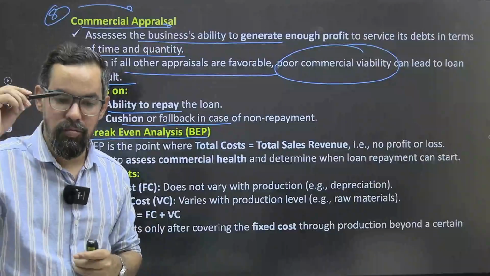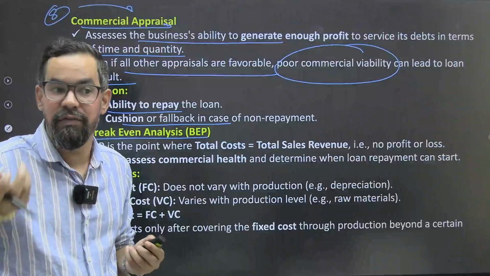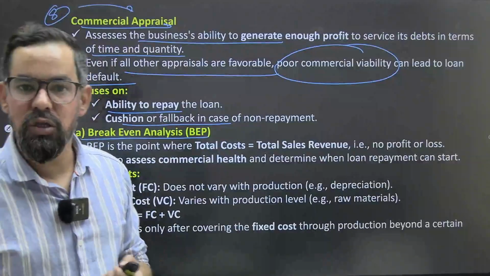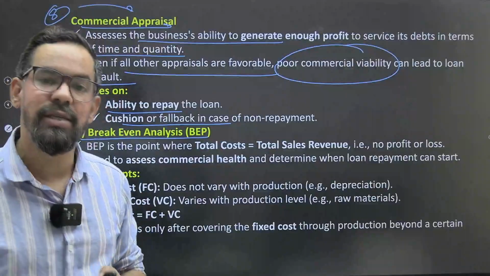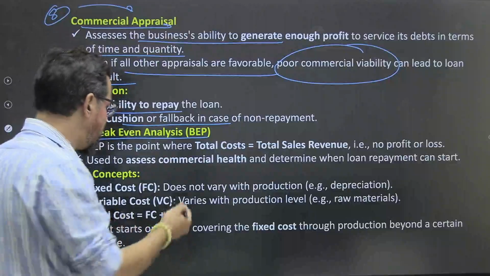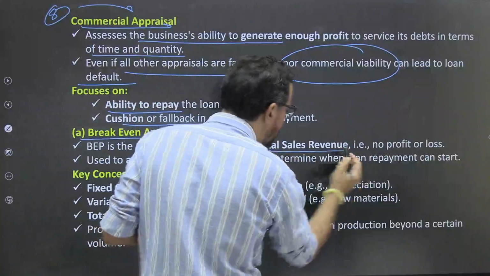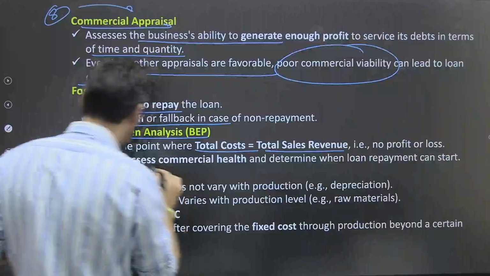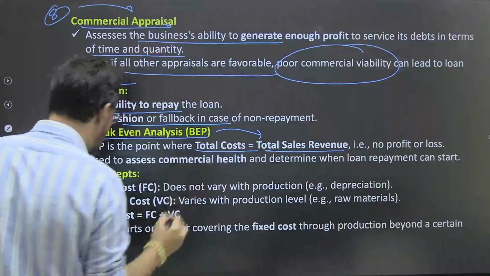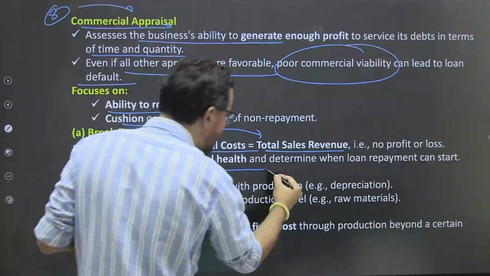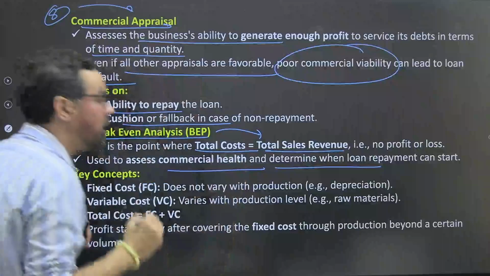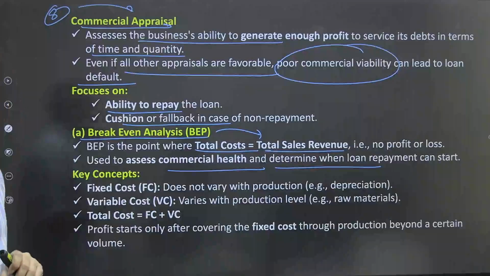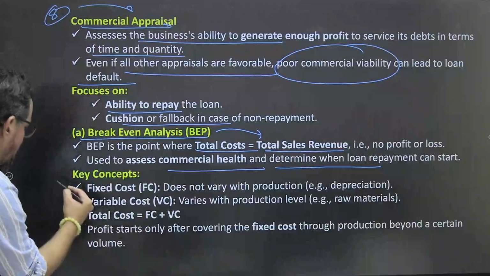Because if you are not going to meet that cost, that means you are in loss, your business is at risk, and how will you repay the money, ठीक है। So total cost is equal to total sales revenue, no profit no loss, that is generally known as your break even point, used to assess commercial health and determine when loan repayment can start, ठीक है।